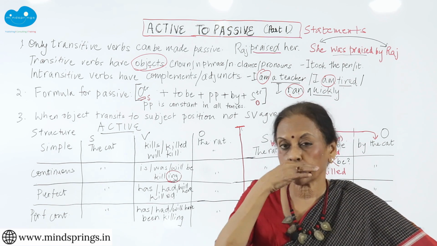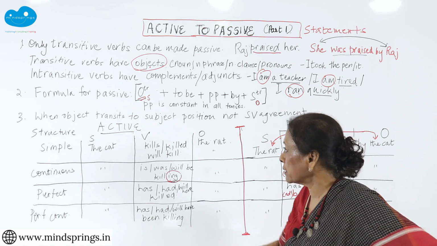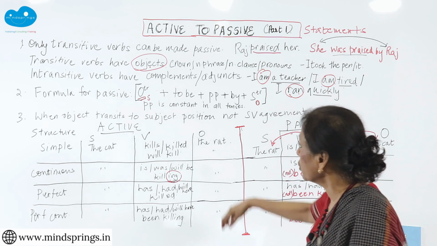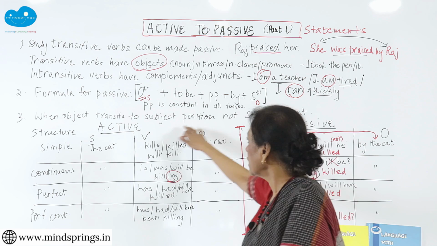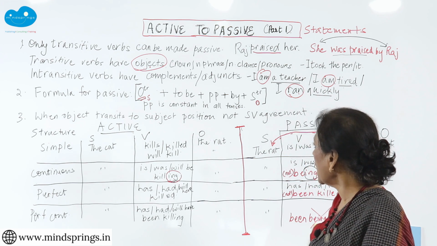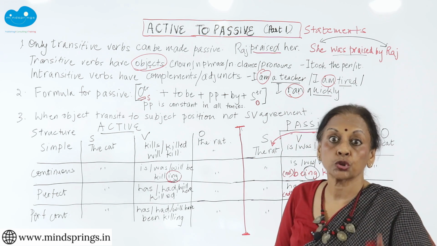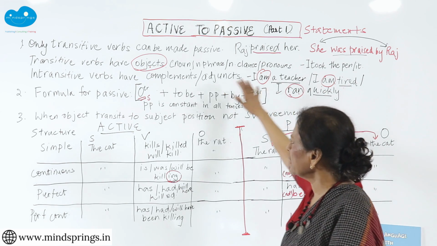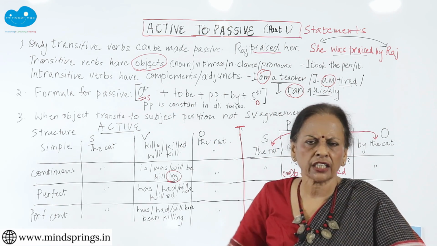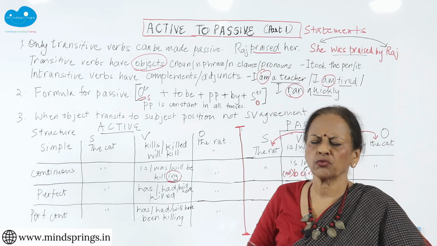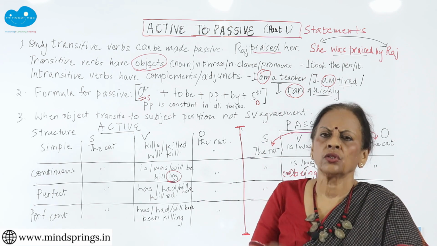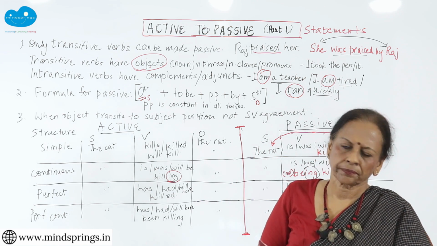So you have to be careful with the fourth part. The important part is that you have to have a subject verb agreement, you should note. If you do all these things, you will have perfectly good sentences, active to passive. No matter what they give you, you will be able to change it into passive.